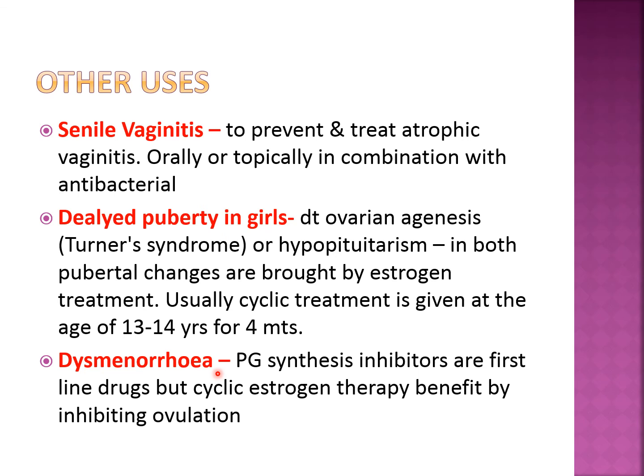Dysmenorrhea, the meaning is the pain during menstruation. Okay, पहले 5 दिन जब menstruation होता है तब किसी females को बहुत pain होता है, that is called dysmenorrhea. Obviously NSAIDs, that is non-steroidal anti-inflammatory drugs like ibuprofen, indomethacin, naproxen, aceclofenac, diclofenac, are useful by inhibiting prostaglandin synthesis and relieving the pain, being the first line drugs for dysmenorrhea. But sometimes in pubertal girls, cyclic estrogen therapy may be beneficial by inhibiting ovulation, because once ovulation is inhibited, anovulatory cycles happen, and anovulatory cycles are mostly painless. So these are the other uses of estrogen.